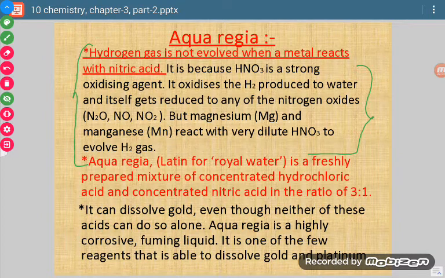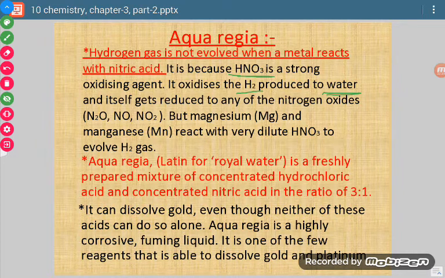Why? Because nitric acid is a strong oxidizing agent. It oxidizes the hydrogen produced to water itself, and itself gets reduced to any of the nitrogen oxides. So what is the reason? When we take a metal and dip it in nitric acid, as soon as hydrogen gas is produced, it is converted into water. Why?